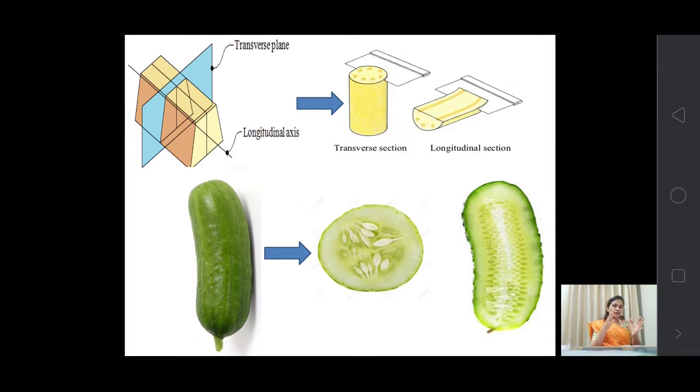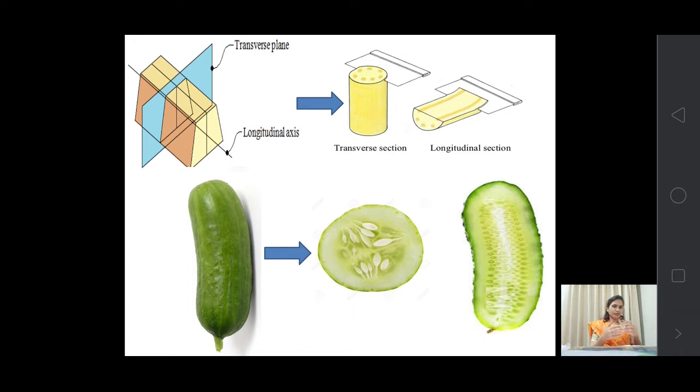For example, let's take the example of a stem. This cylindrical stem has a central axis. Every stem has a central axis, just as our body has a central axis.